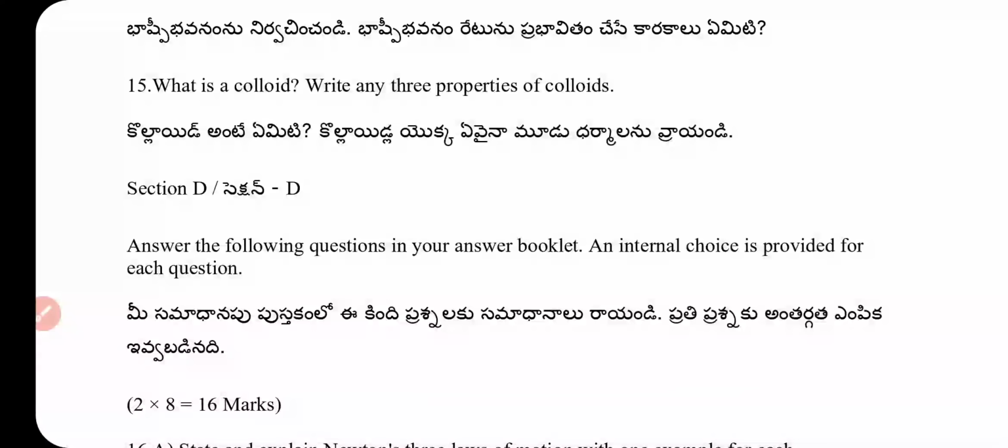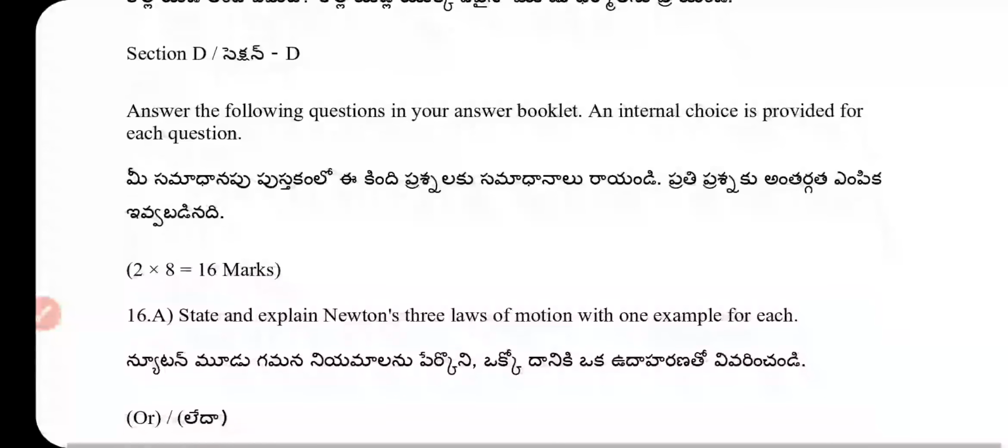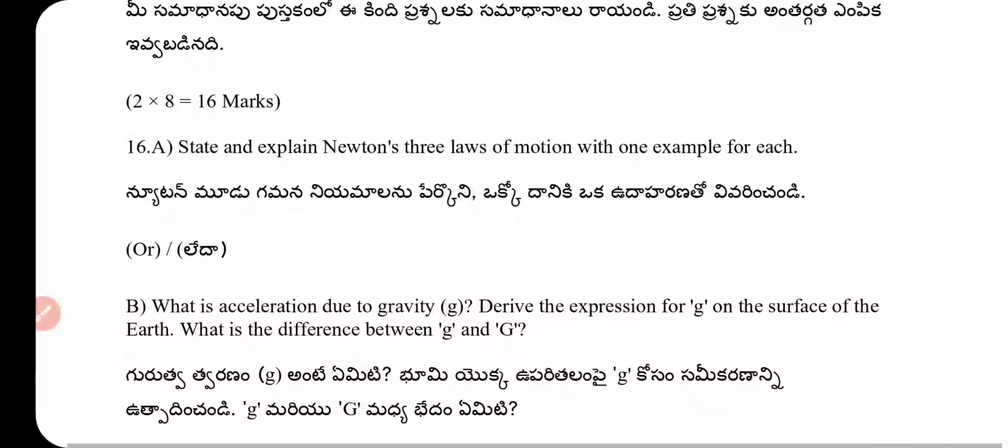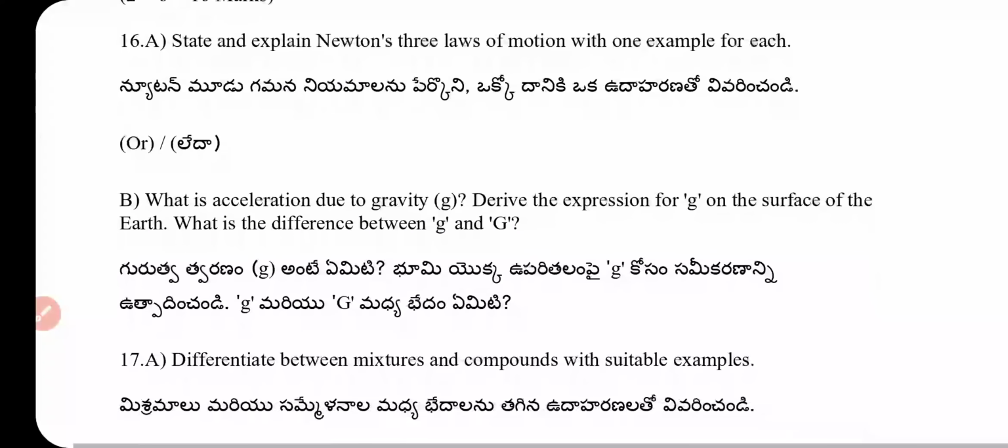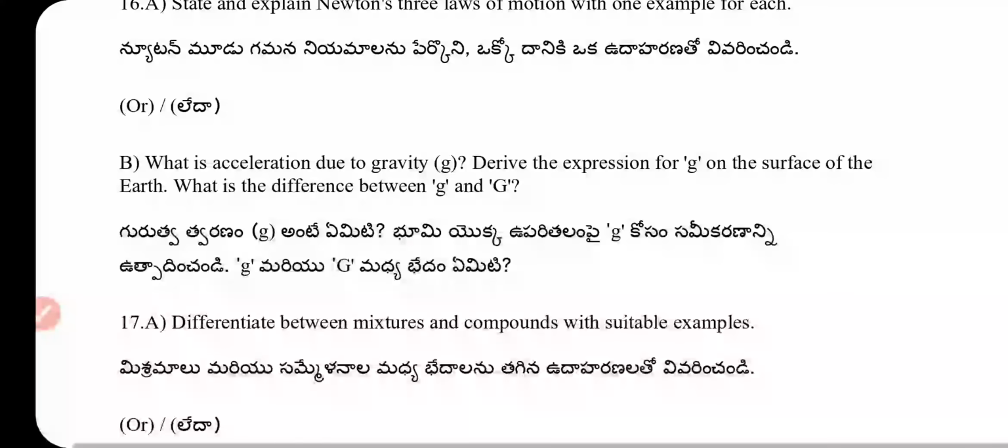Now Section D. Each question carries 8 marks. State and explain Newton's three laws of motion with one example for each. Internal choice of the question: What is the acceleration due to gravity? Derive the expression for g on the surface of the earth. What is the difference between g and capital G?